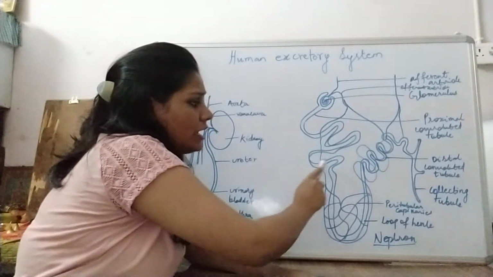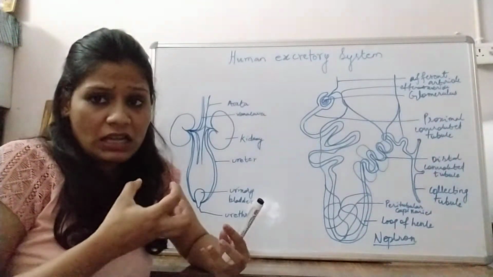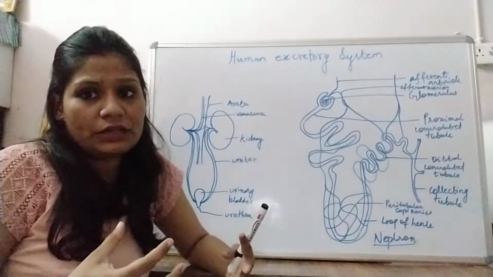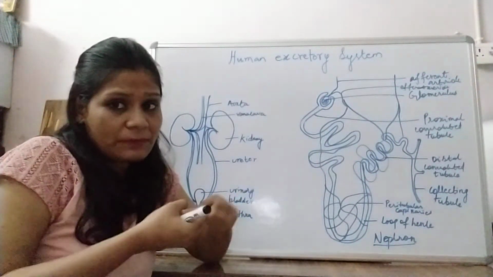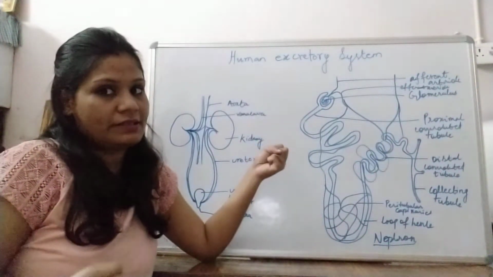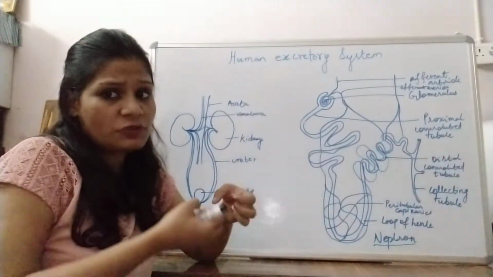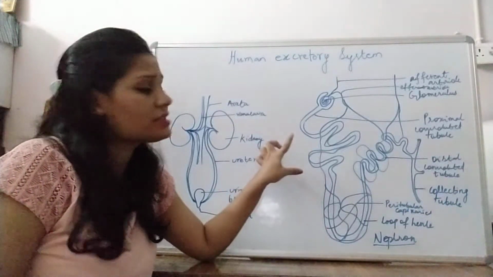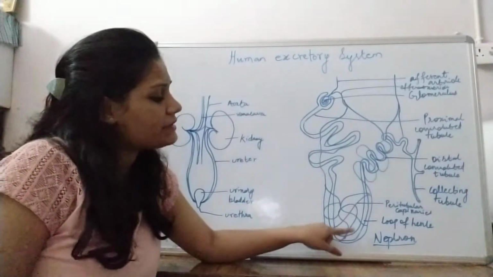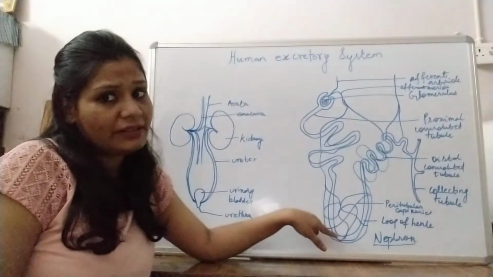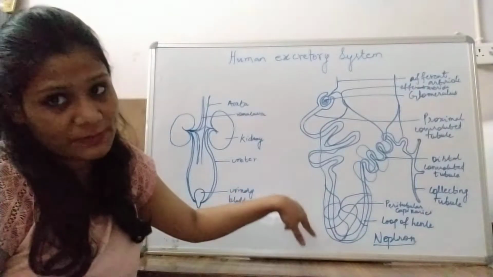Now see what happens when the filtrate moves from the Bowman's capsule to the proximal convoluted tubule. In the proximal convoluted tubule, the maximum concentration of the urine happens, and water is reabsorbed into the peritubular capillaries. 75% of the water is reabsorbed into the peritubular capillaries from the proximal convoluted tubule, and 10% of water is reabsorbed into the peritubular capillaries in the loop of Henle through osmosis.